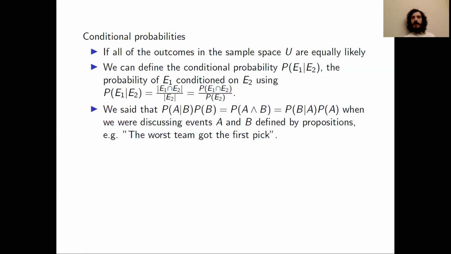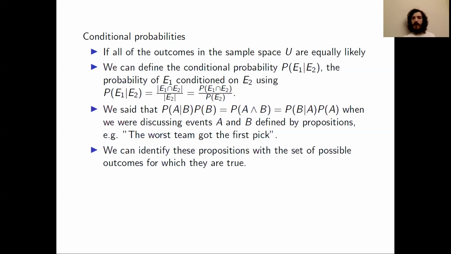The reason why we're using different symbols is because we are representing our events in different ways in these two bullets. So in the second bullet, we are representing our events as sets. In the third bullet, we're representing our events as propositions. However, we can identify the propositions in the third bullet with sets of possible outcomes for which they are true, which corresponds to the second bullet.